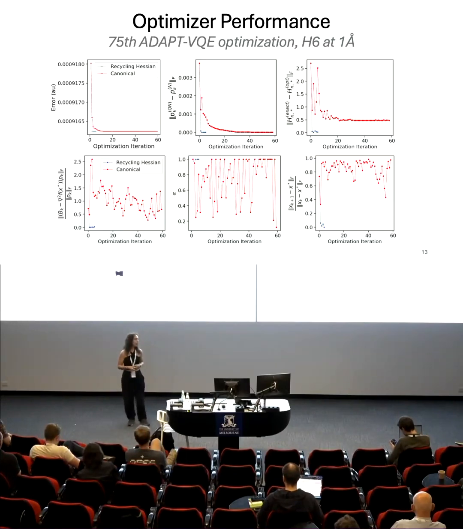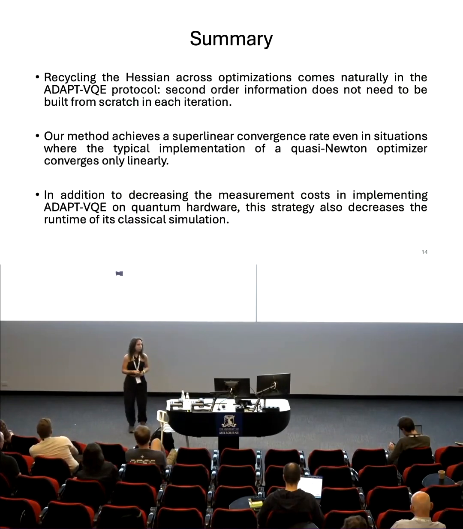And this is confirmed in the final plot on the bottom right, where we plot the ratio between the distance to solution between subsequent iterates. So if this quantity goes to 0, we know that we have attained superlinear convergence, and this is precisely what happens when we recycle the Hessian, but it does not happen when we do not recycle the Hessian.